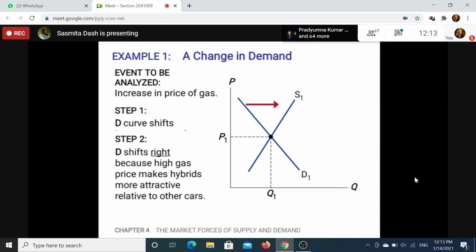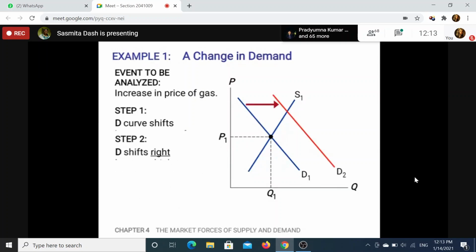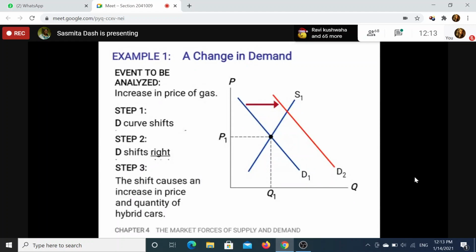There will be a shift in the demand curve towards the right. You get a new demand curve but the old supply curve, so you get a new intersection point. This is the new intersection point, and you get a new price. The demand curve shifts to the right, and this shift causes an increase in price.